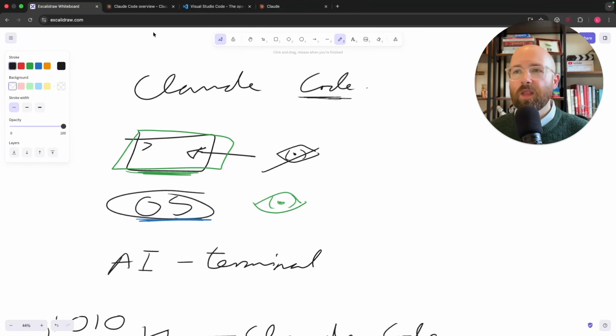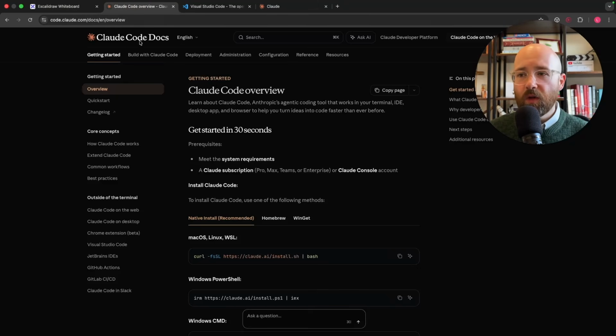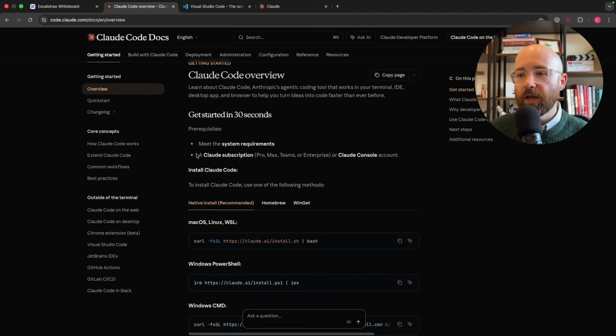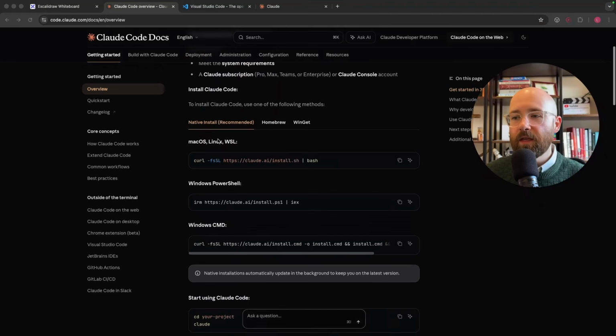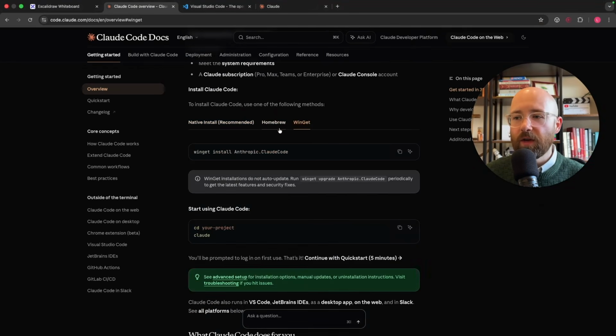So how do we install this? How do we set it up? To install Claude, all we have to do is come here, Claude Code overview, get started in 30 seconds. Literally just get a Claude subscription. Just go to Claude, sign up. And then here you have a couple of different ways. So you have native install, homebrew, or winget.